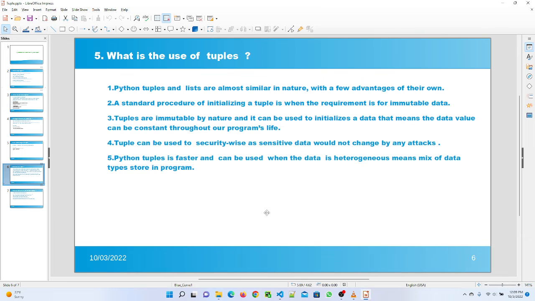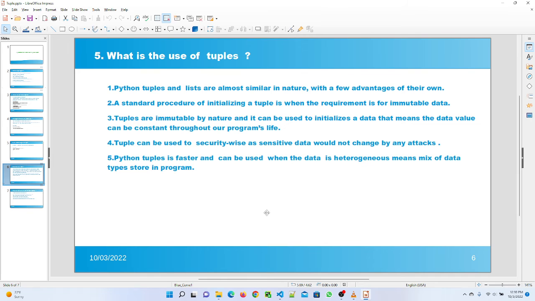Tuple can be used security wise, as the sensitive data would not be changed by any attack. So here I want to explain to you security wise. The sensitive data means if you want to store a value in our program, such as the social security number or date of birth or the credit card number or your bank account number or your PAN card number, those are very sensitive information.